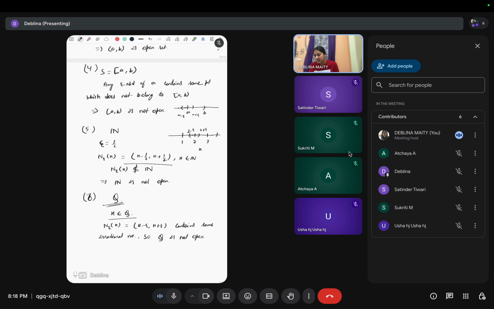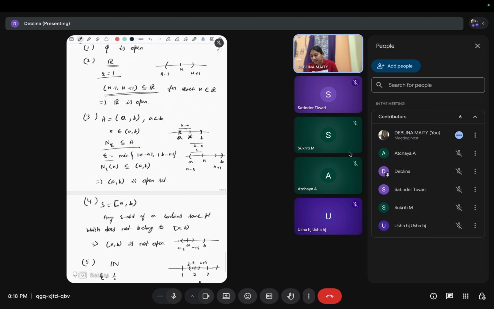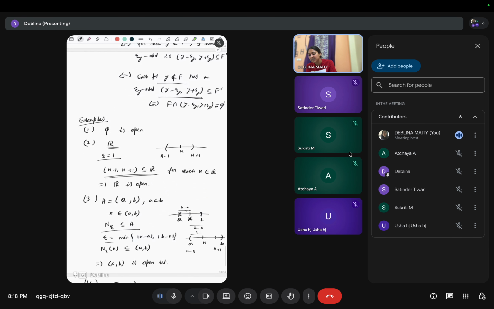Right? Now what about the closed set? We have phi is open, so phi complement is closed. Phi complement is R, so R is closed. Now R is open, so this will imply phi is closed.